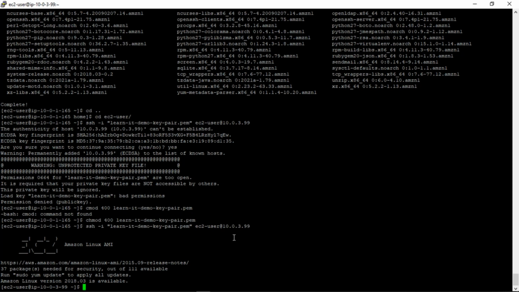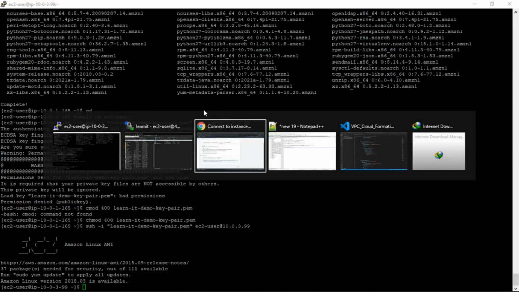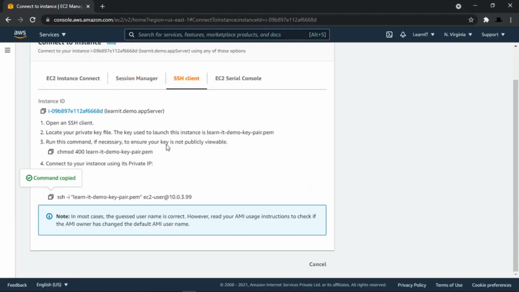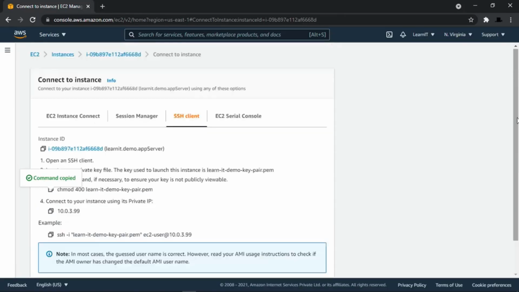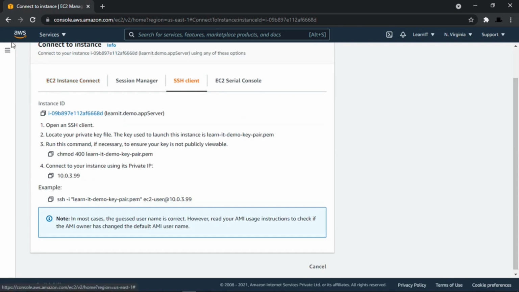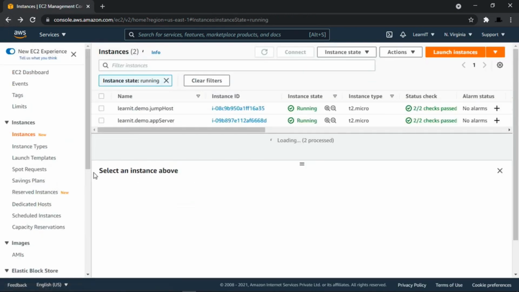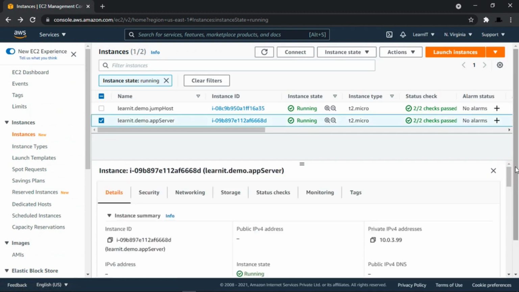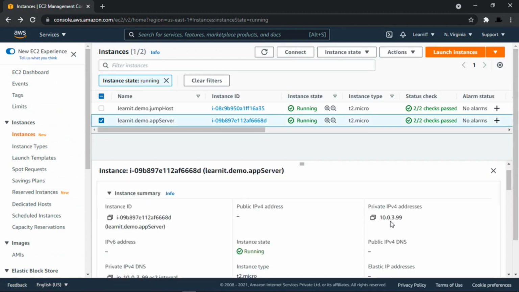Okay, and now you can see we have logged into our private EC2 instance, that is 10.0.3.99. You can cross check this IP here as well as on the EC2 dashboard. On the EC2 dashboard we can see the private IP is 10.0.3.99.